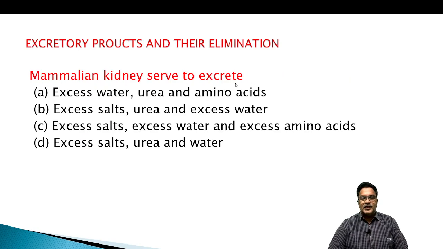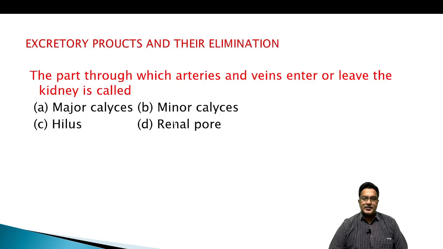Mammalian kidney serve to excrete excess water, urea and amino acid, excess salts, urea and excess water, excess salts, excess water, excess amino acid, excess salts, urea and water. Mammalian kidney serve to excrete excess salts, urea and if any, excess water.